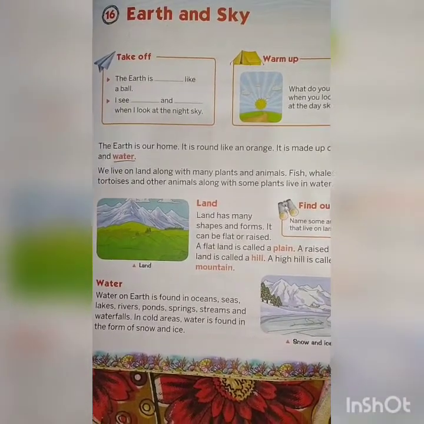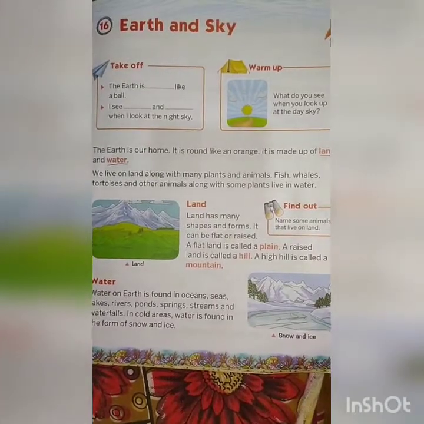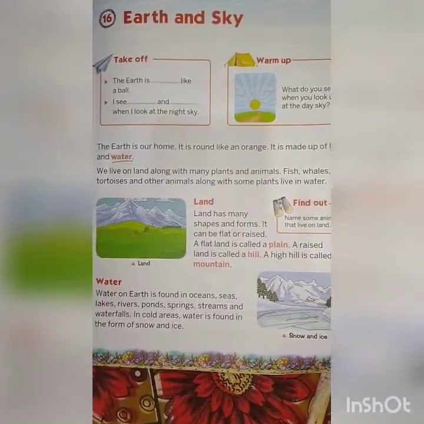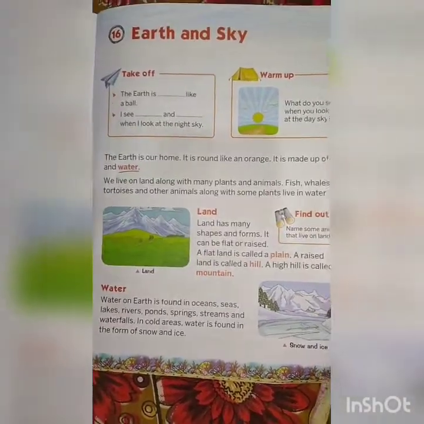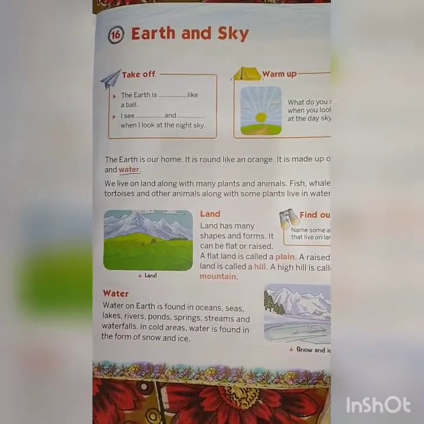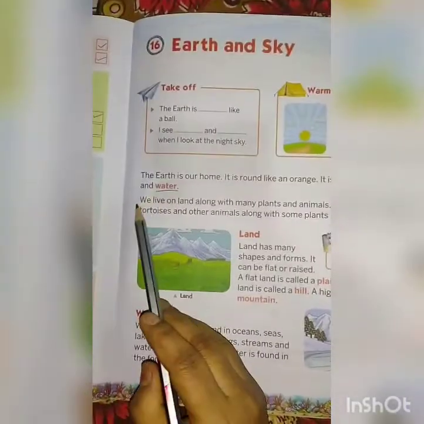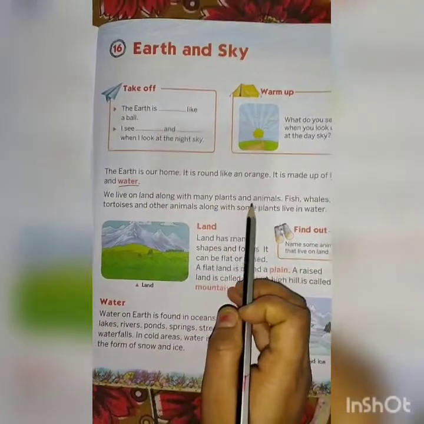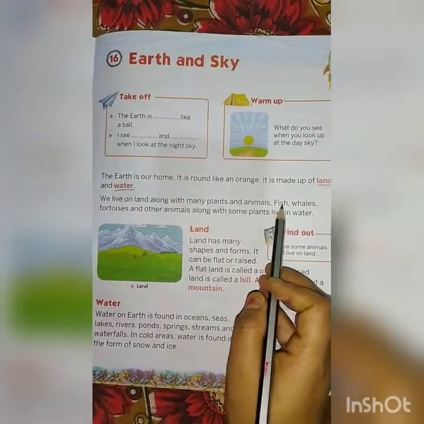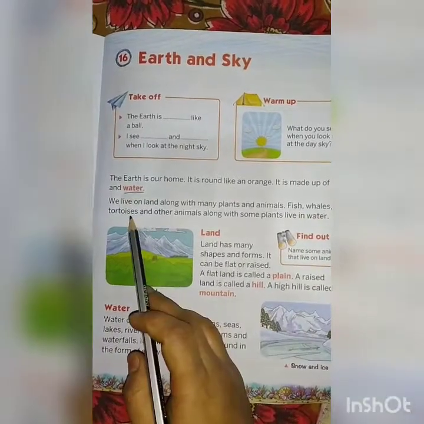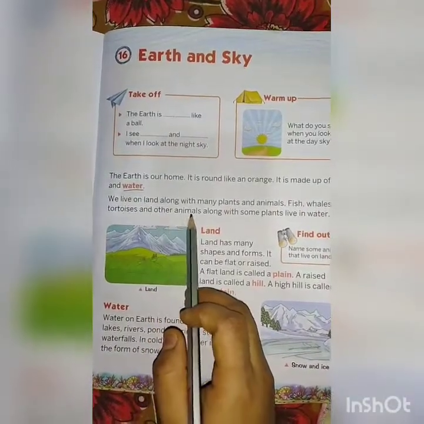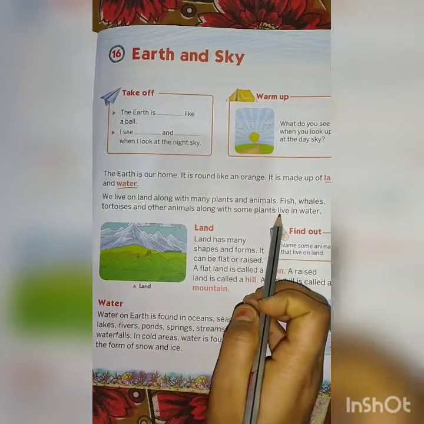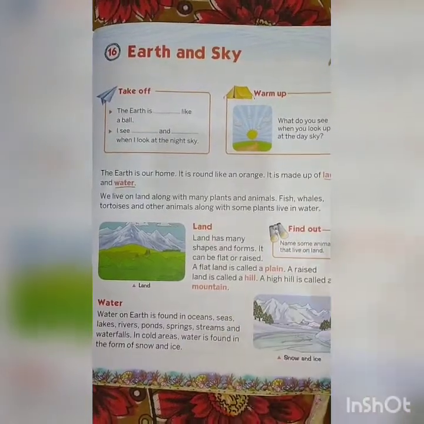Earth is made up of land and water. On earth we live on land along with many plants and animals. Fish, whales, tortoise and other animals, along with some plants, live in water.